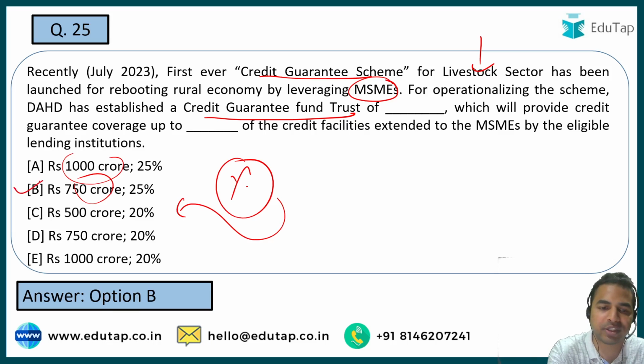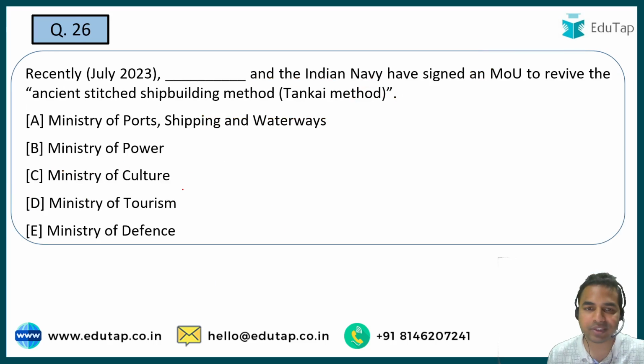The right answer here is 750 crores, which will be the size of the credit guarantee fund trust, and how much guarantee coverage will it basically provide? That is 25%. Okay, this is the right answer. Moving on to the next question guys, you have to tell me the name of the ministry which has recently